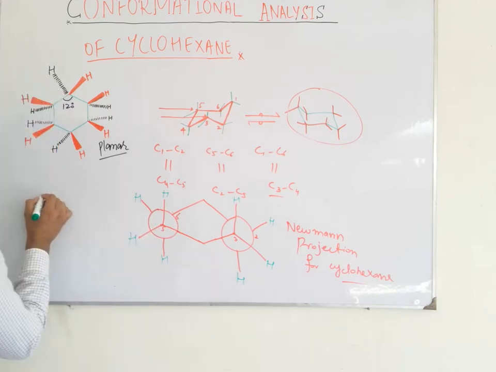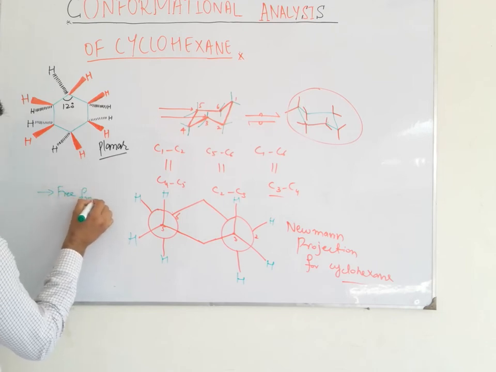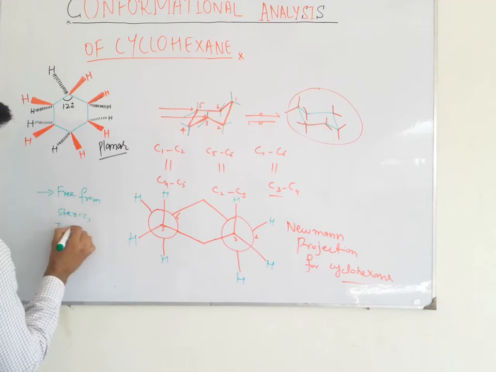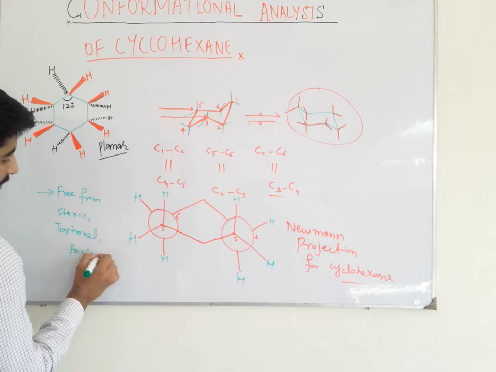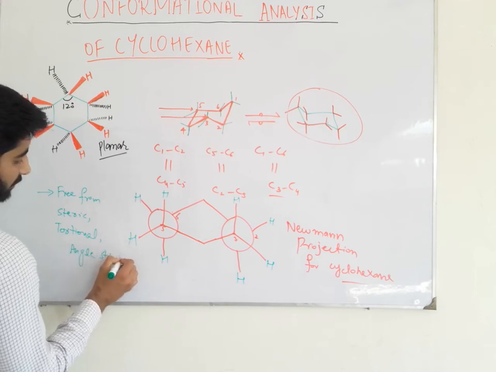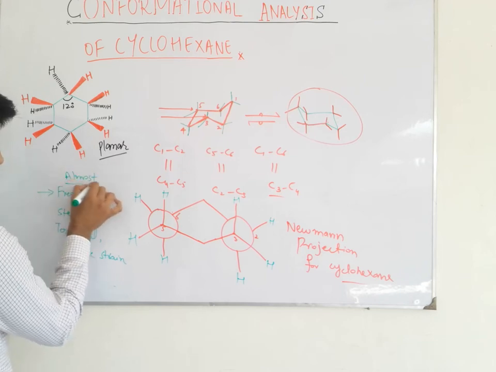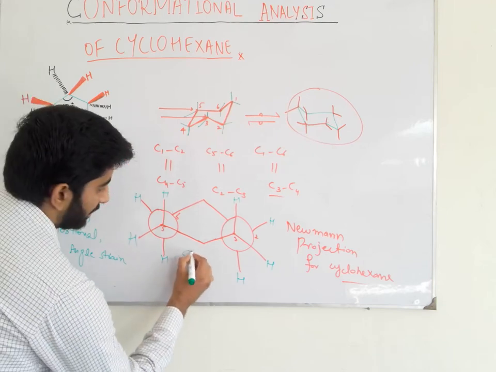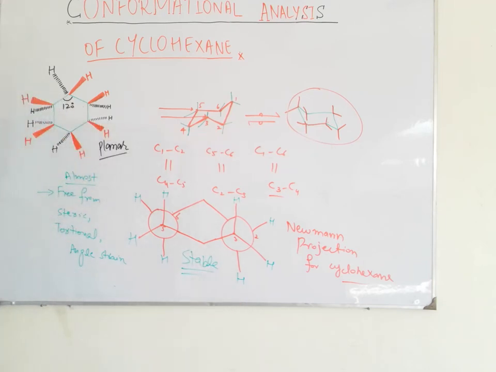So the chair-like conformation is free from steric strain, torsional strain, and angular strain. It is almost free from steric strain, torsional strain, and angular strain. That's why it is the most stable conformation of cyclohexane.